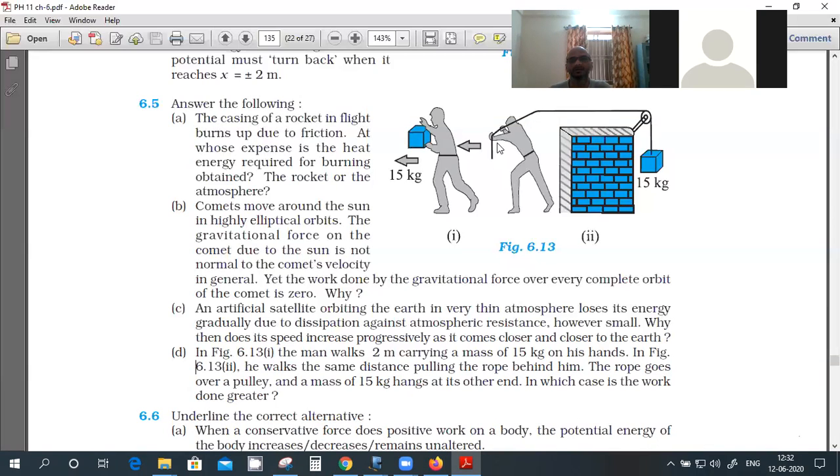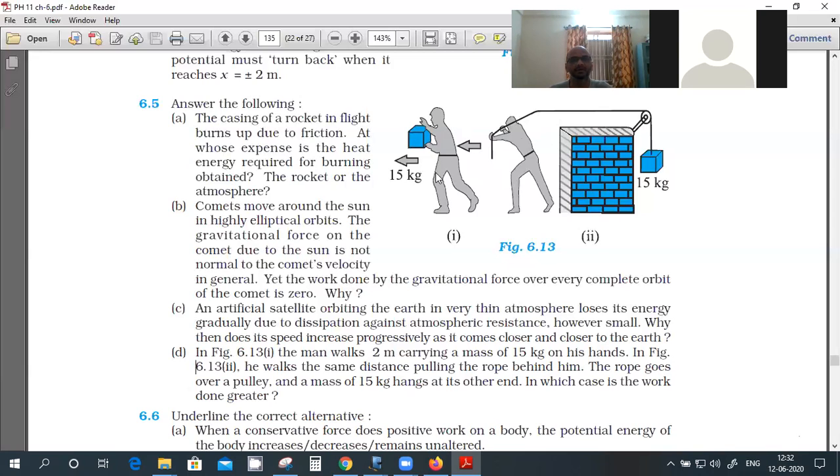This horizontal cos theta part is balanced by this hand force and the upper body force, and the vertical component by the vertical compression in this body. So this is more straining for the human being, the first one.